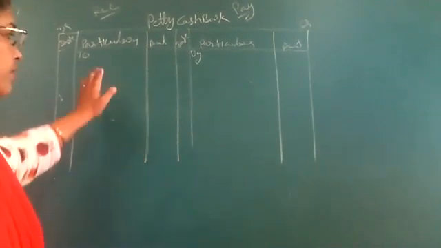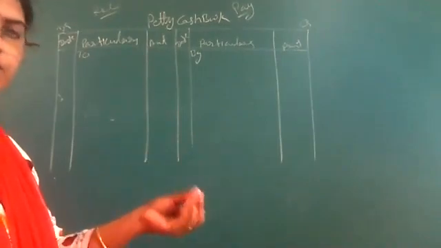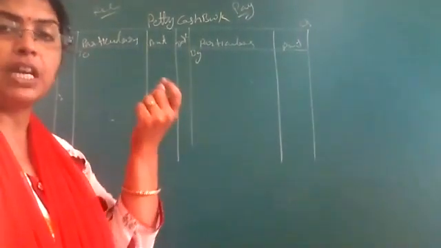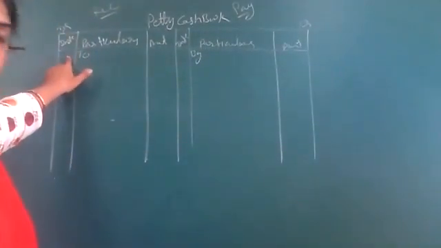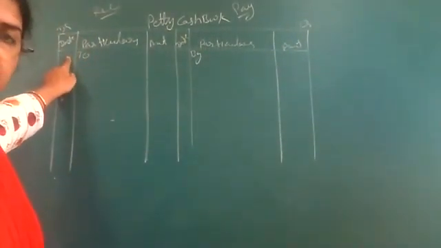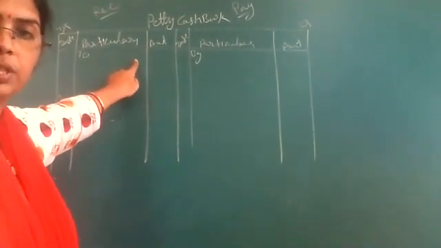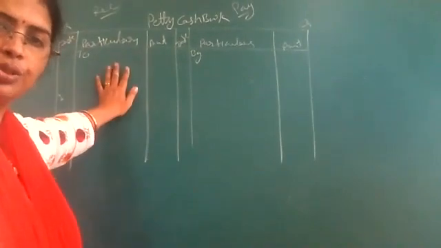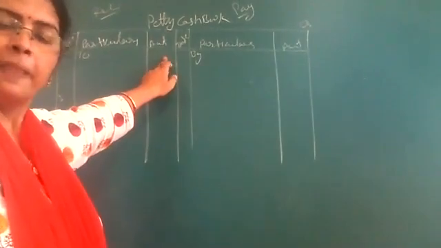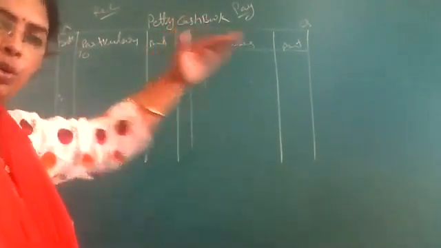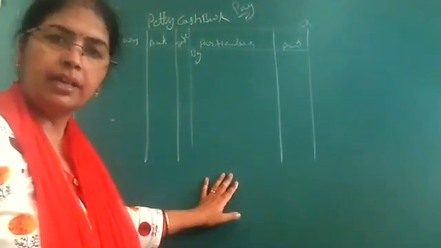What is that? Whenever on the first day of a certain period, whether it is a fortnight, month, or week, the junior cashier will receive some amount for petty expenses. So this is the receiving side. Here he will record it, and afterwards, during the whole period, whole month, he will incur the expenses, which will be recorded. Clear? Let's see.